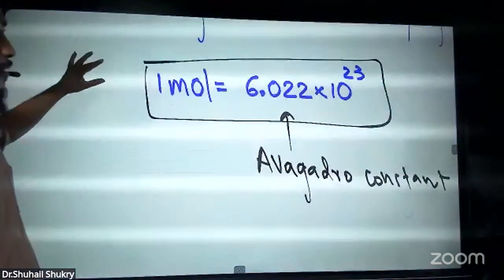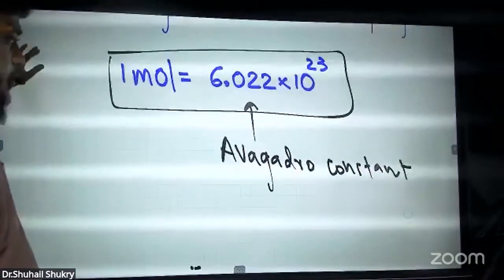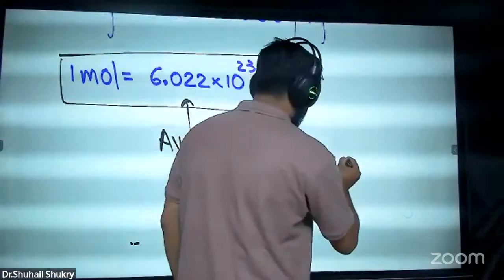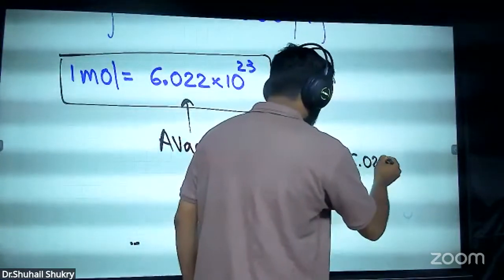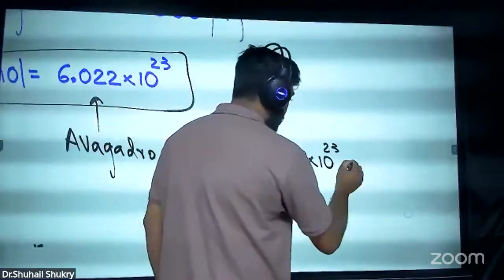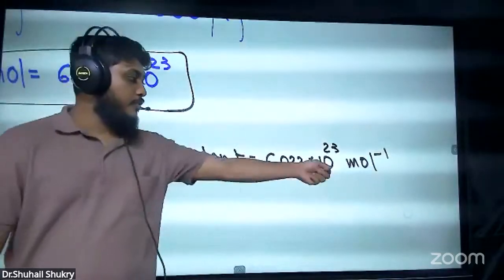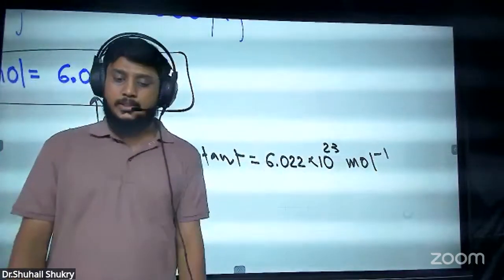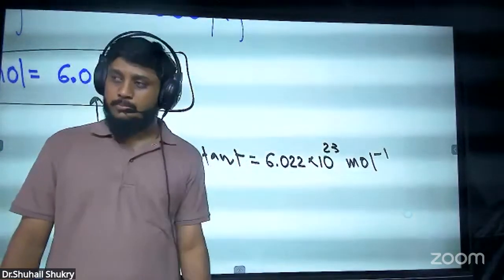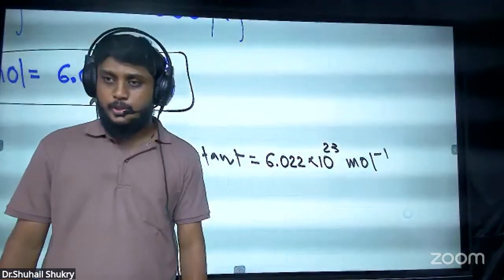Normally this Avogadro constant, you know how we write it? Avogadro constant equals 6.022 into 10 to the power 23. After writing this, we say per mole. Why do we say per mole? It means for every mole you have this many numbers. That's why if someone asks what is the unit of Avogadro, the answer is per mole. Every mole you have this many numbers, number of molecules.